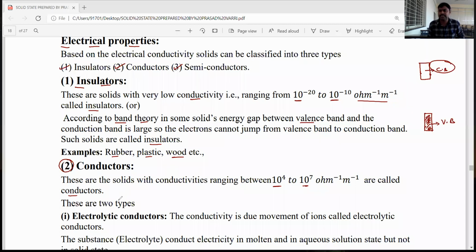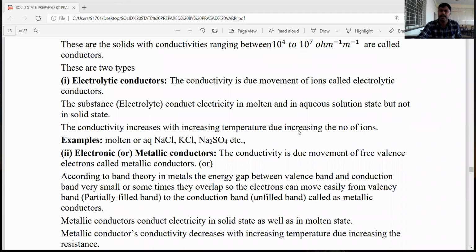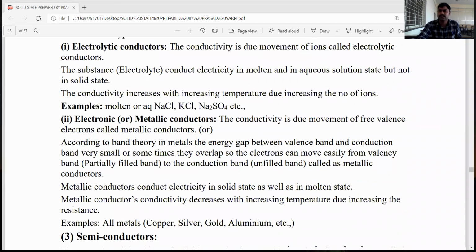These conductors, the solid substances which act as conductors, are divided into two types. One is electrolytic conductors. The second one is electronic conductors. Electronic conductors are also known as metallic conductors. Okay, dear students, let's see the first one, electrolytic conductors.